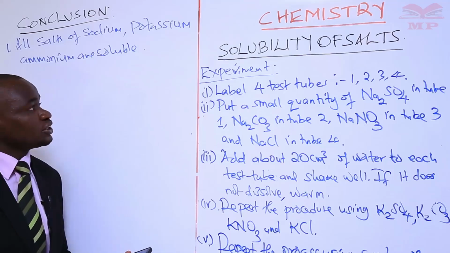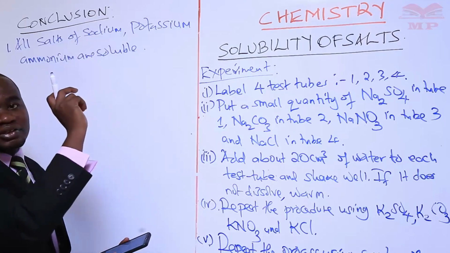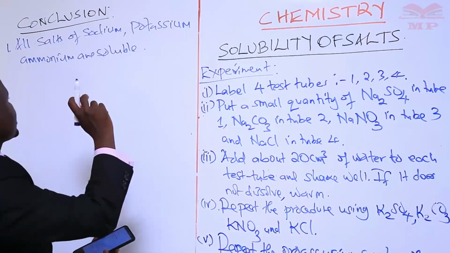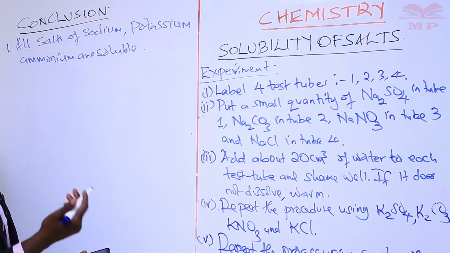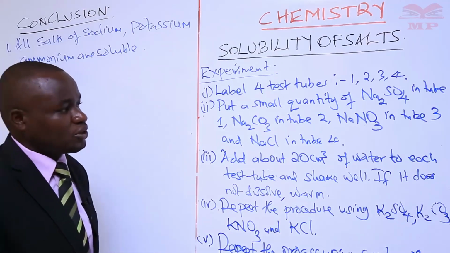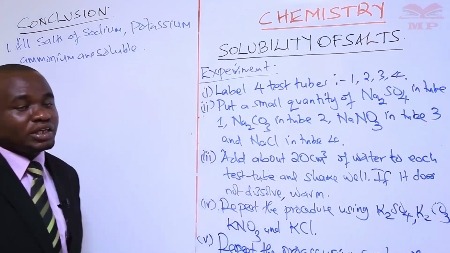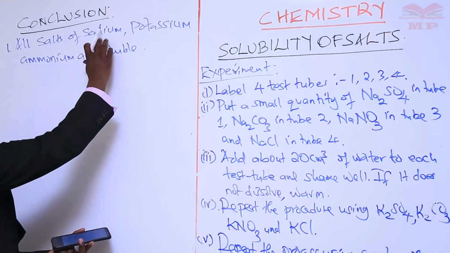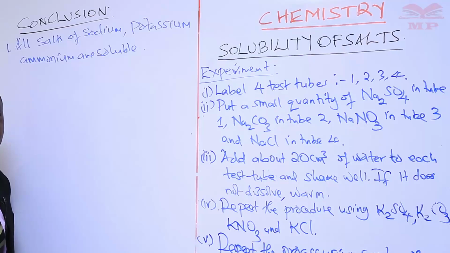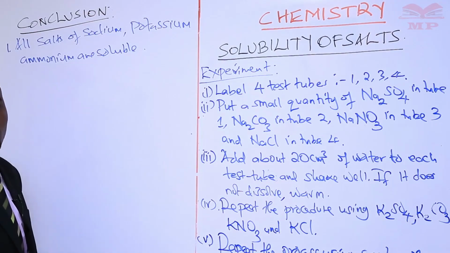Think of any salt that has the word sodium, potassium, or ammonium. Sodium sulfate, potassium carbonate, ammonium nitrate. So long as it has these three cations, then that salt will be soluble in water.